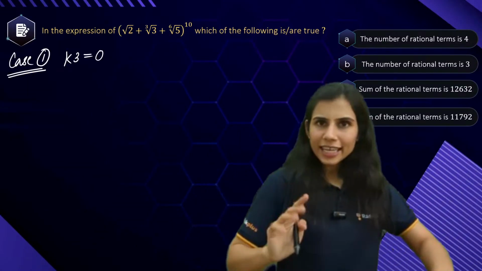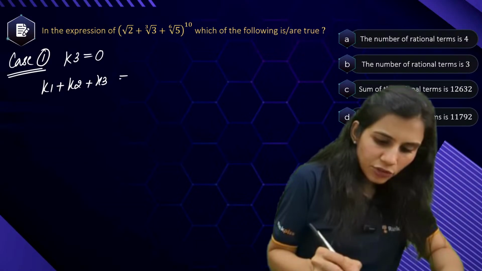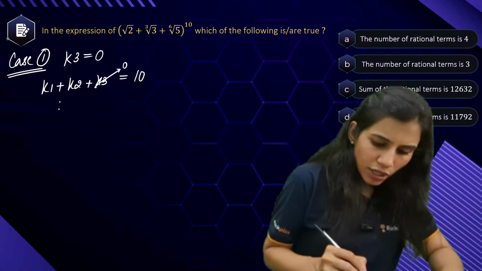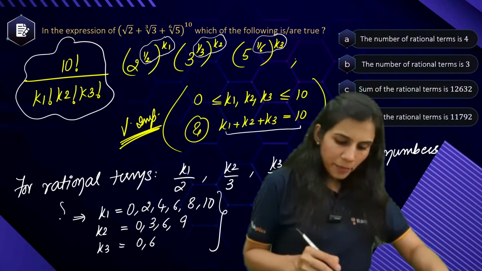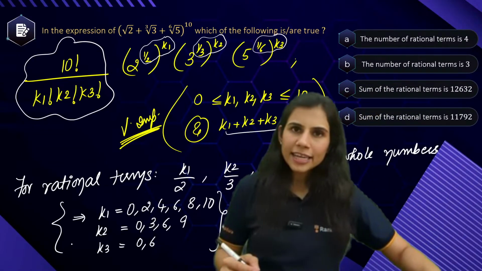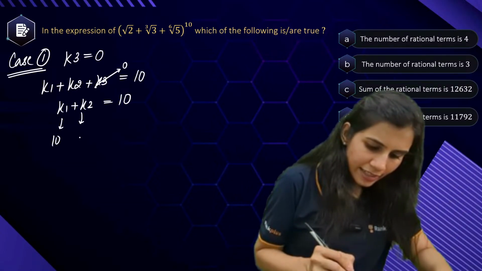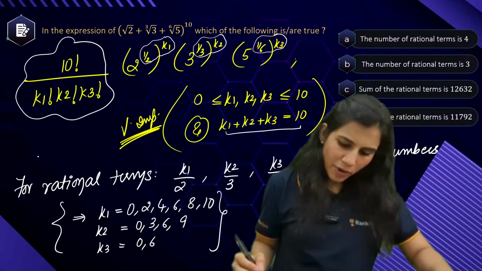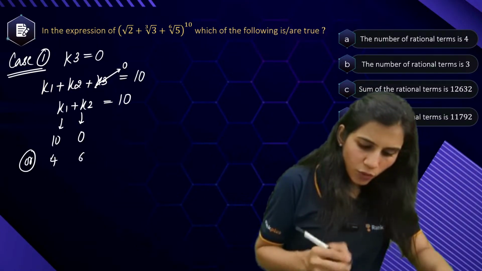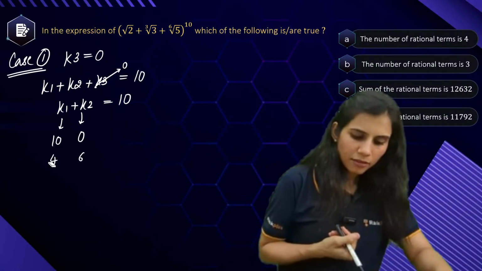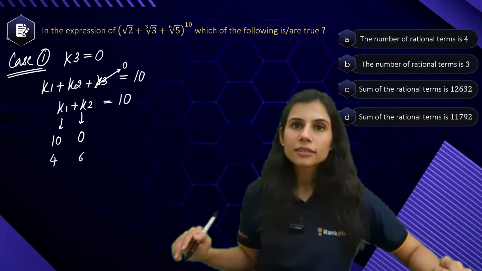Okay, so I'm starting with k3 equal to 0. If k3 is 0, then I want k1 plus k2 to be 10. So from here, how can you get k1 plus k2 equal to 10? When k1 is 10, k2 is 0. Or when k1 is 4, k2 is 6. Any other possibility of getting k1 plus k2 equal to 10? No, no possibility. That's it.